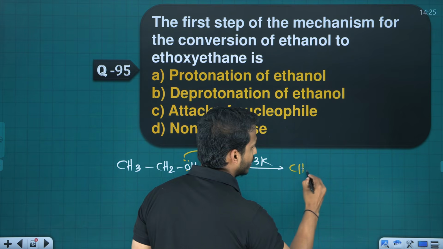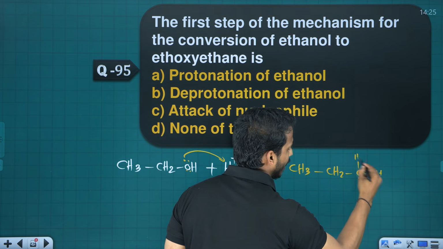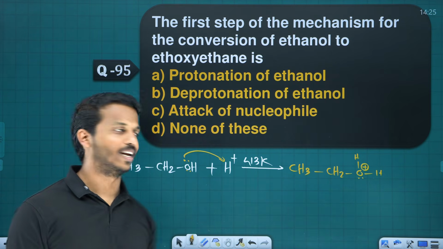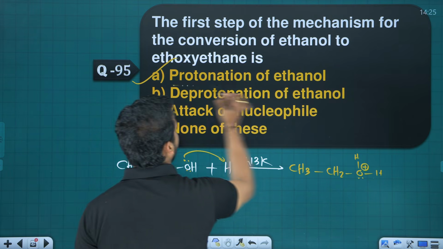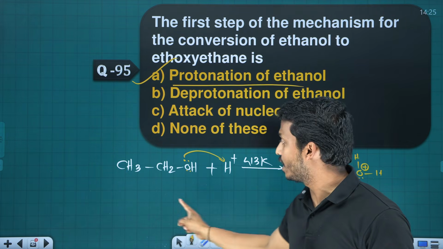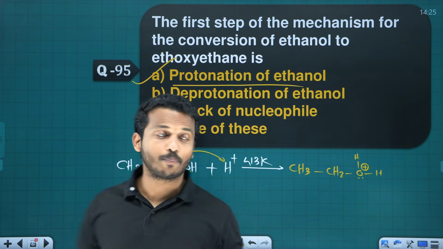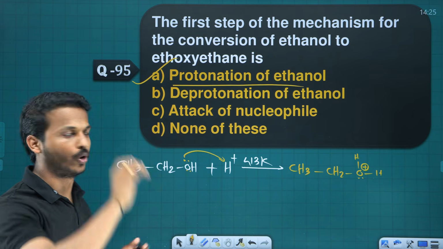So what do you get? CH3CH2OH with lone pair, plus hydrogen plus. So H plus addition, what we call protonation. So protonation is happening on ethanol. First step, please study all of you. First step in this mechanism, protonation. And from the textbook you can understand. Second step is what? The removal of water. Third step is what? Deprotonation.